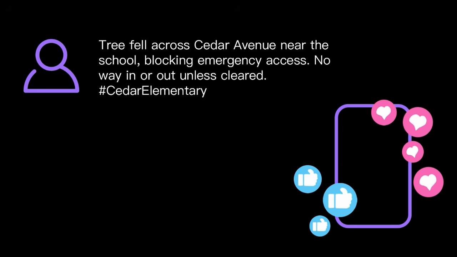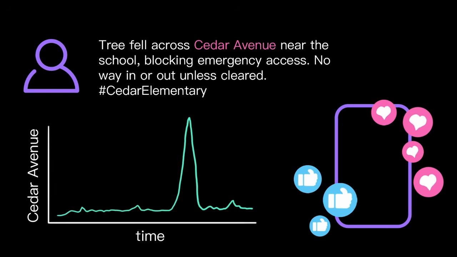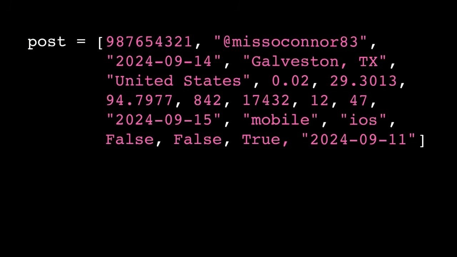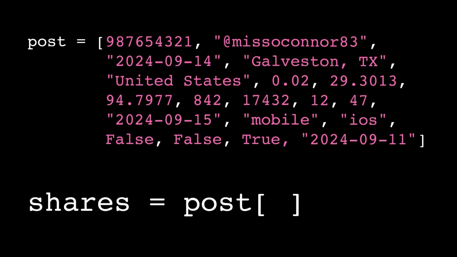Or an aid organization might look at trending topics to help identify areas of need in the aftermath of a natural disaster. But when there's so much data, how can our programs possibly make sense of it? As our data gets more complex, a list might not always fit our needs. If we have 100 different data fields, trying to keep track of which information is at which index is going to become quite annoying.